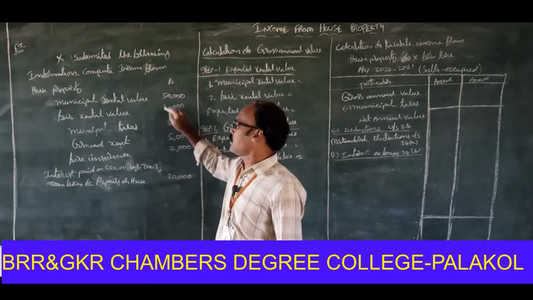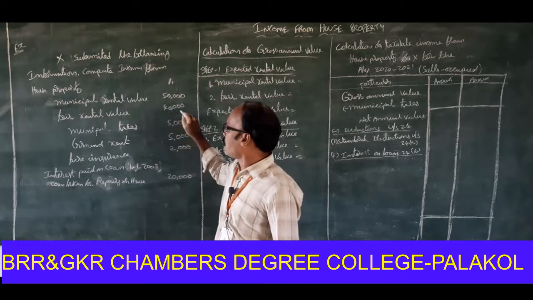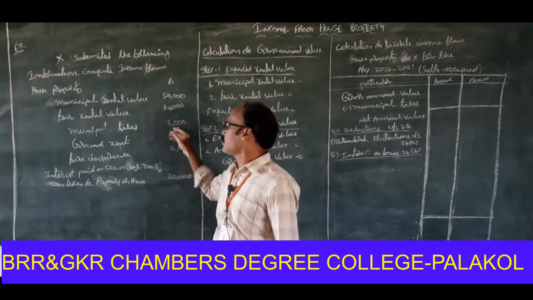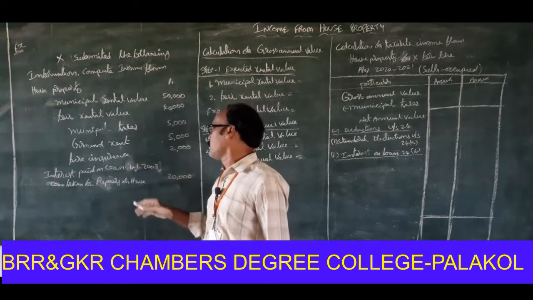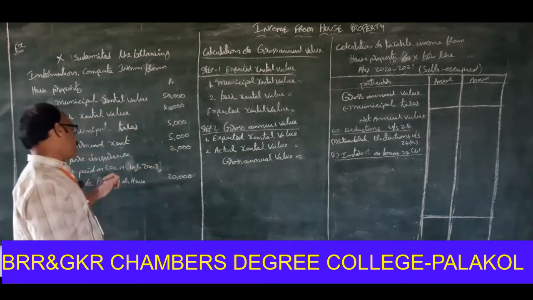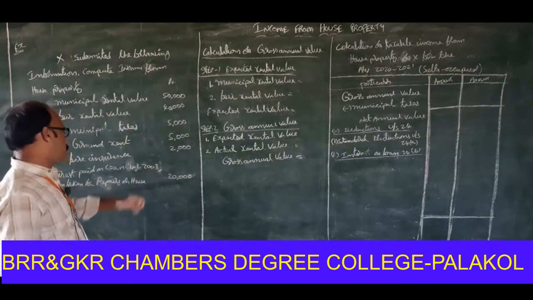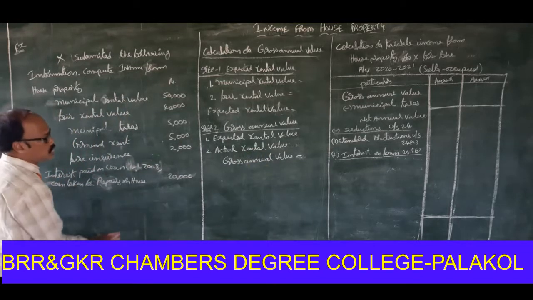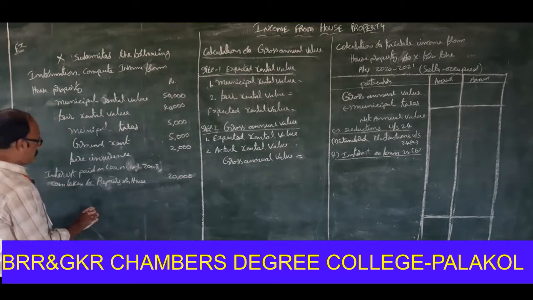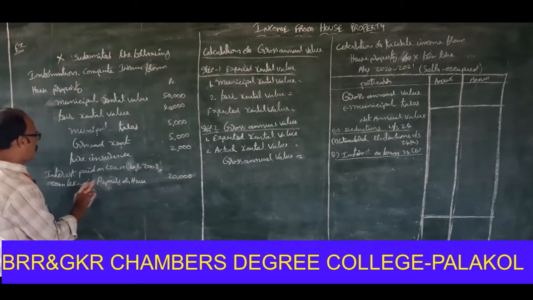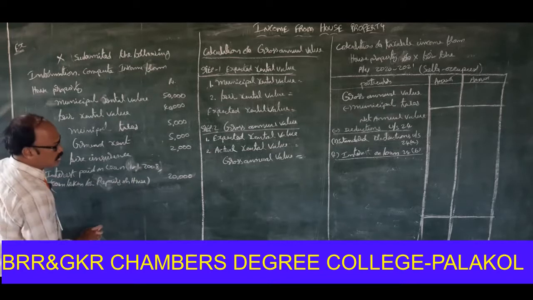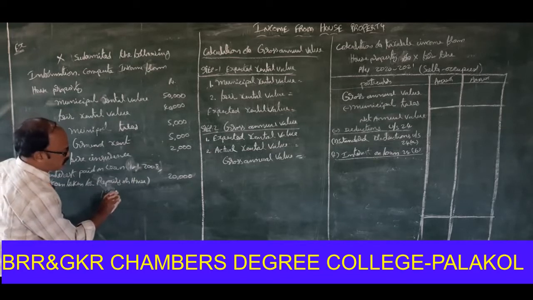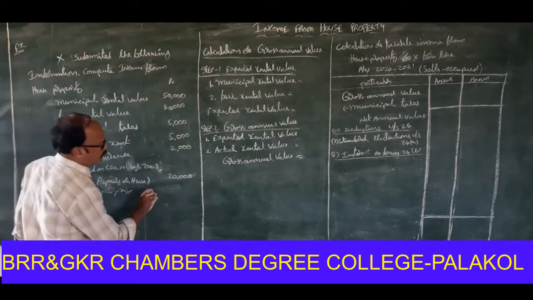Municipal rental value 50,000, fair rental value 40,000, municipal taxes 5,000, ground rent 5,000, fire insurance 2,000, interest paid on loan 1/1/2008. Loan taken for repair of house 20,000. Purpose: self-occupied.